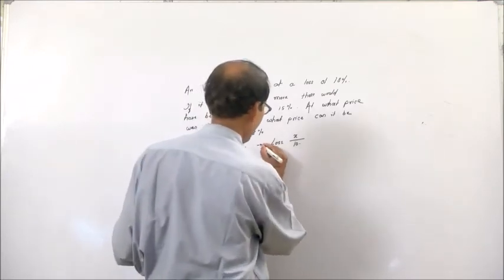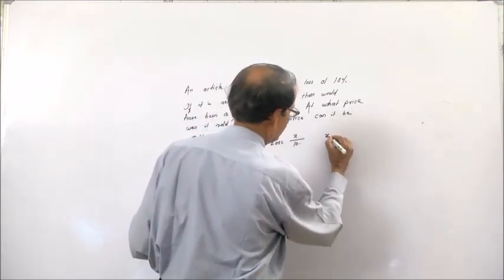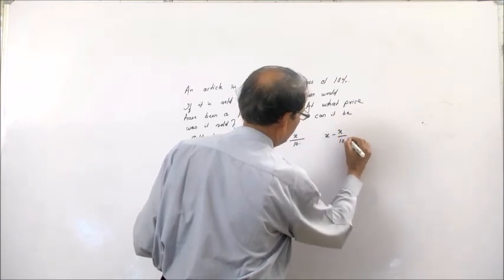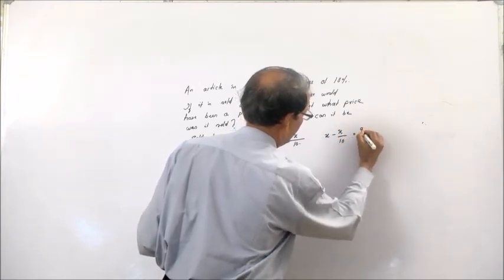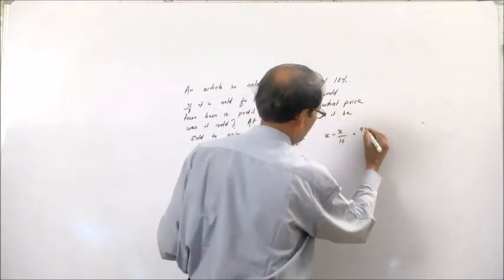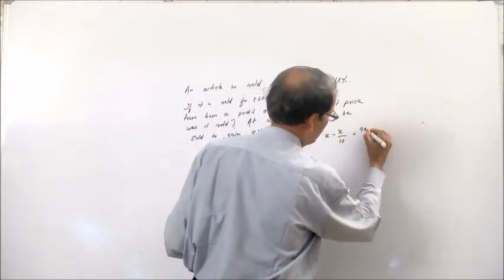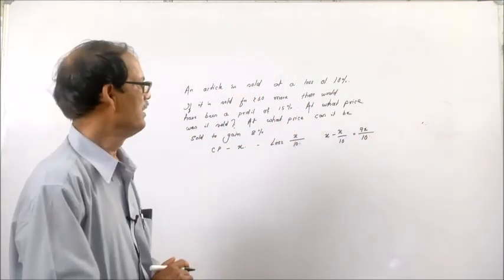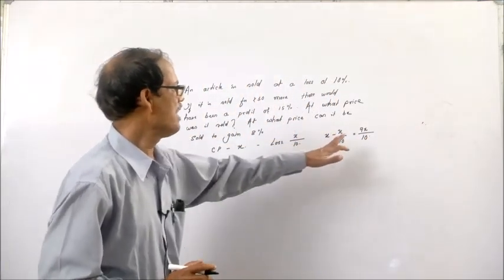Then it is sold at how much? That is x minus x by 10, that is 10x minus x, that is 9x by 10. Then this is the sales price now.